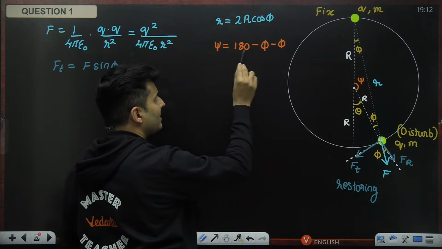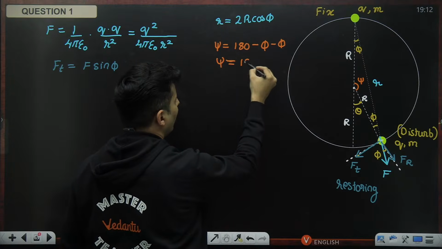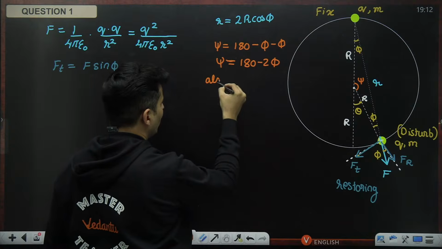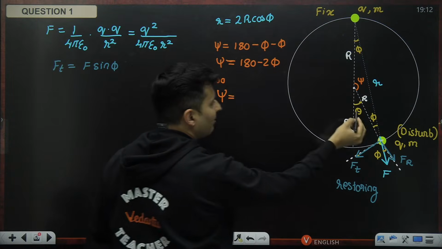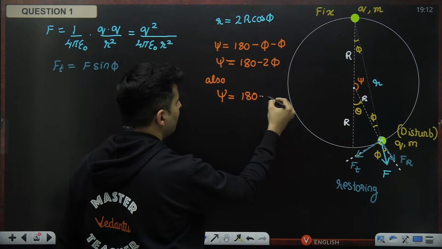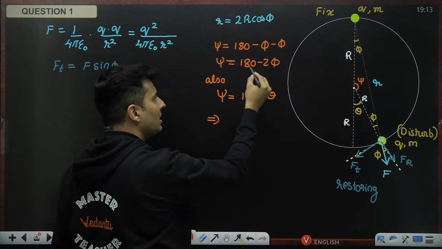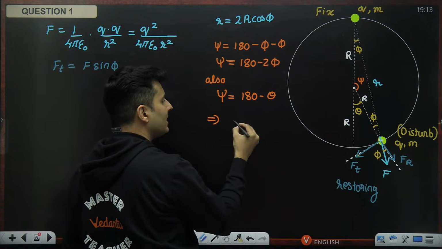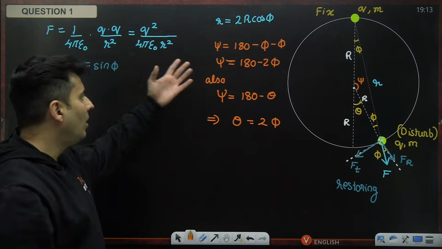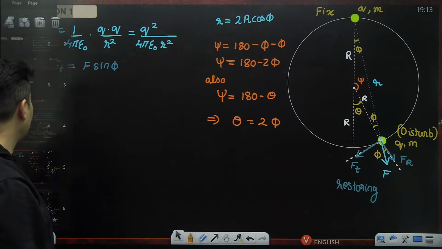For that isosceles triangle, psi will be 180 minus 2 phi. Also, the same psi will be 180, the total angle, minus theta. LHS is the same, RHS is the same, so 180 minus 2 phi equals 180 minus theta, which means theta is equal to 2 phi. A lot of relationships that we have got, so it's time that we use them.